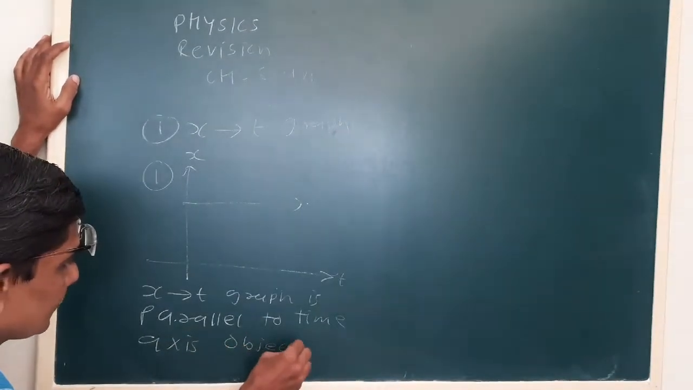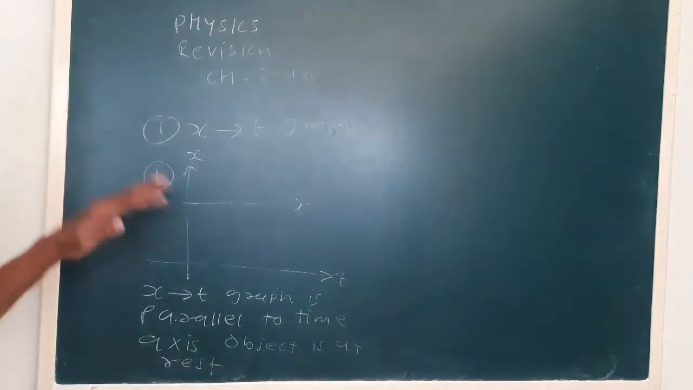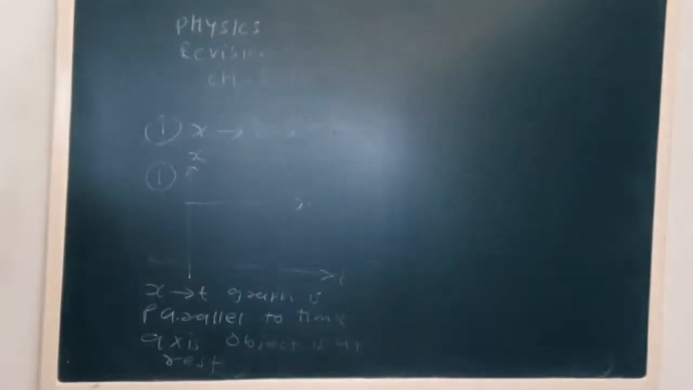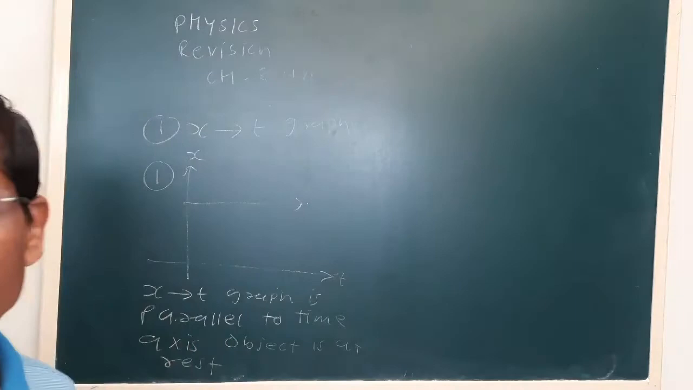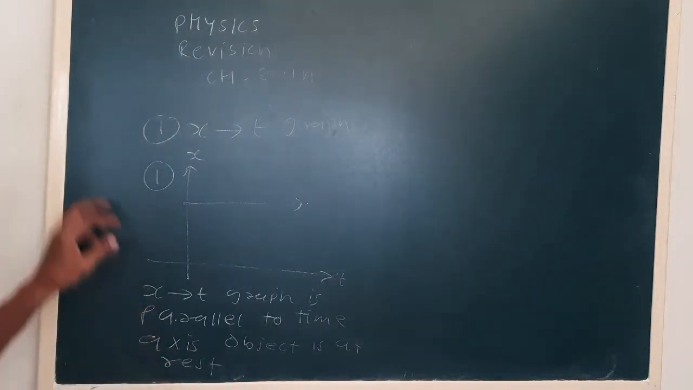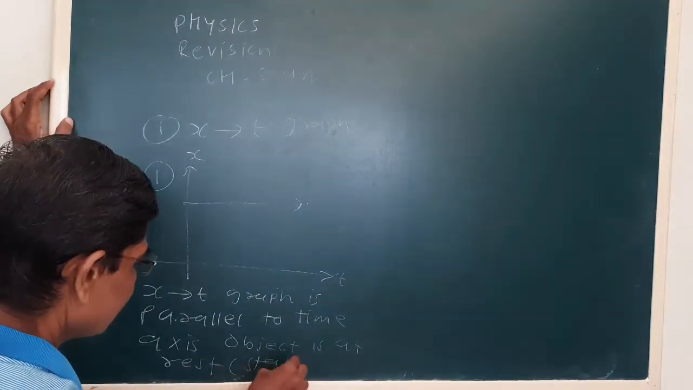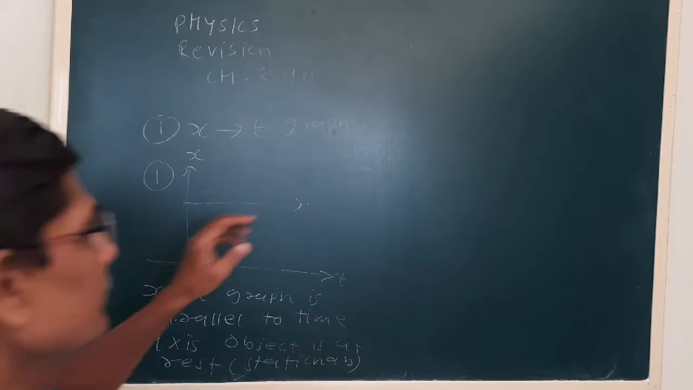Object is at rest. Now see here, x versus t graph is parallel to time axis. The particle or object will be at rest. Why? Because the time changes, but the position of the object does not change. So the object is at rest, or we can say stationary. Okay. Now second graph.